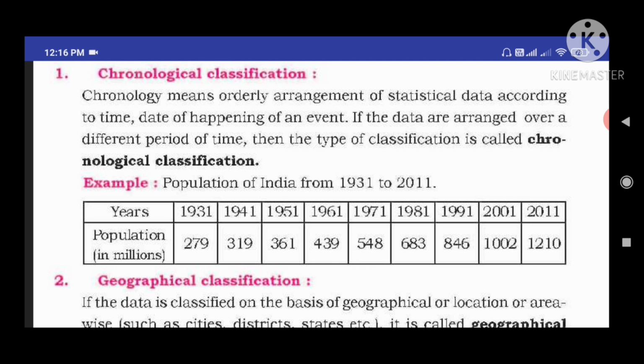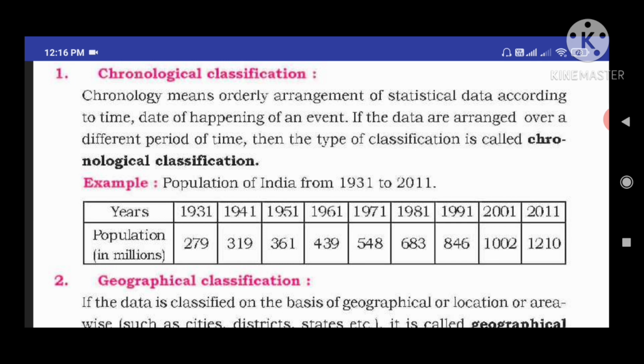The statistical data will be arranged in chronological order based on the time, the date, or the year. We record it in a systematic manner, and that data we can call chronological classification.